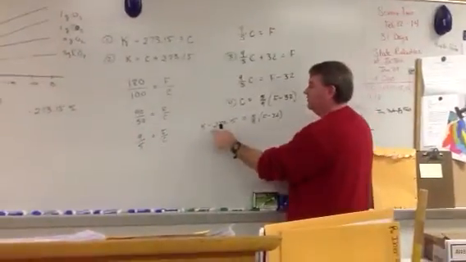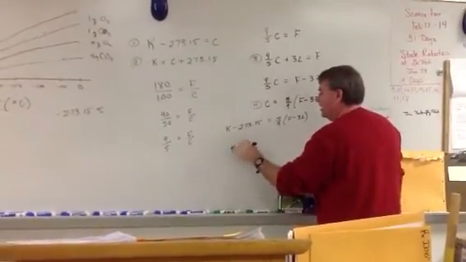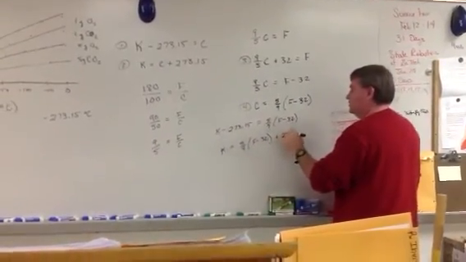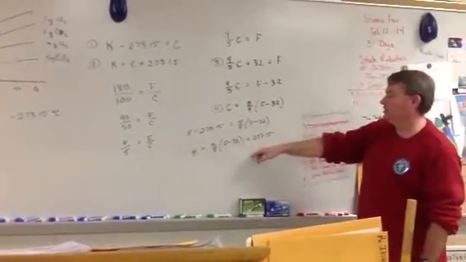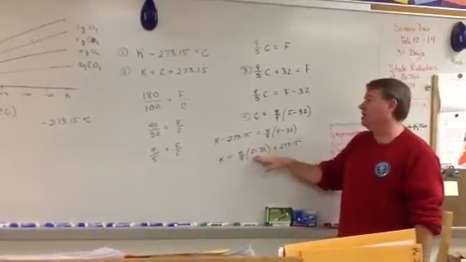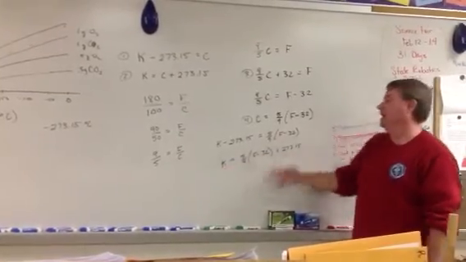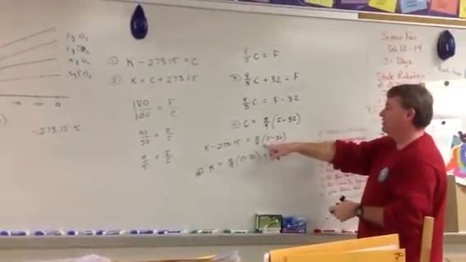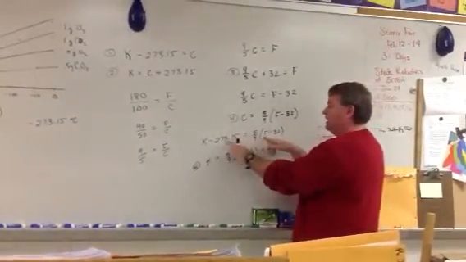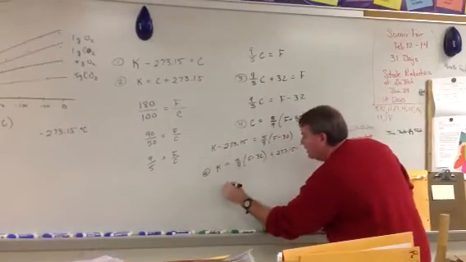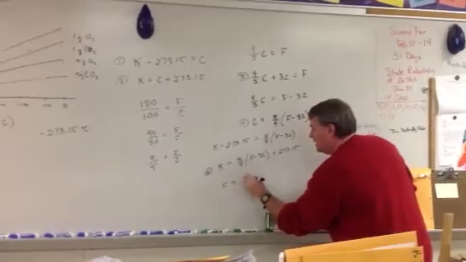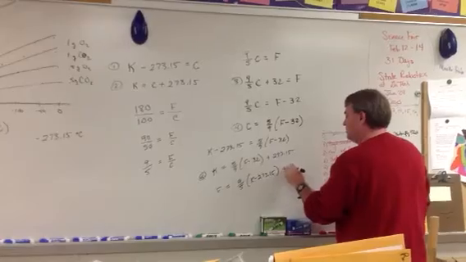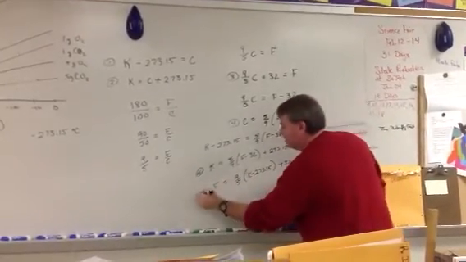Okay? And if you want to get Kelvin by itself, you add 273.15 to the other side. Kelvin is equal to 5/9 times Fahrenheit minus 32, plus 273.15. And now we have a relationship where if you have the temperature on the Fahrenheit scale, you can calculate the temperature on the Kelvin scale. Now, this would be equation 5. And finally, equation 6. You want to solve this for Fahrenheit. Multiply both sides by 9 over 5, add 32, and you get Fahrenheit is equal to 9/5 times Kelvin minus 273.15, then plus 32, and that's equation 6.